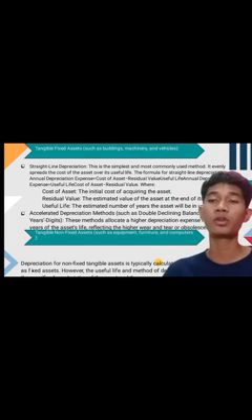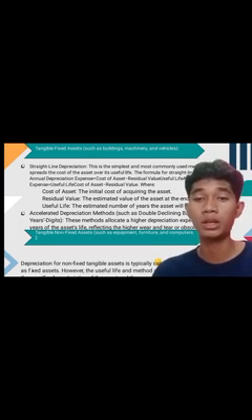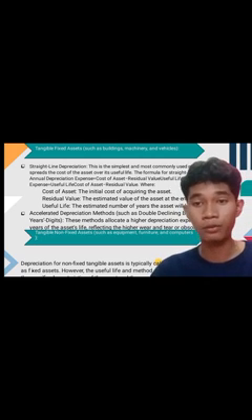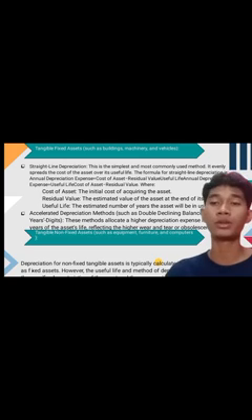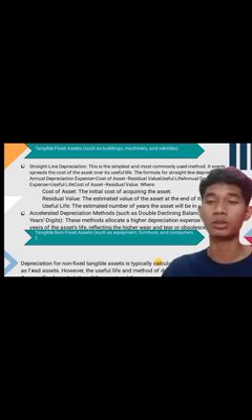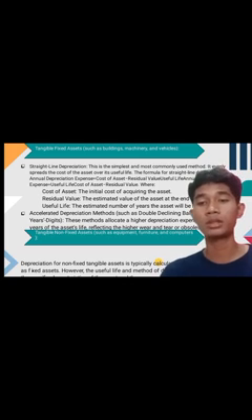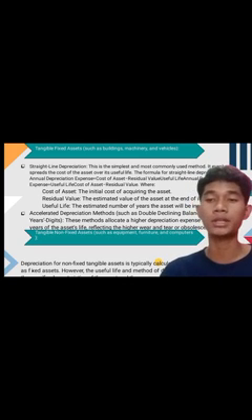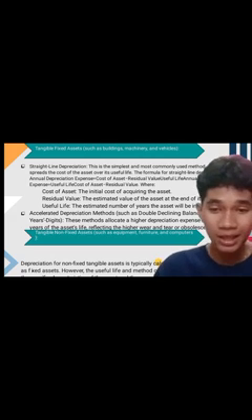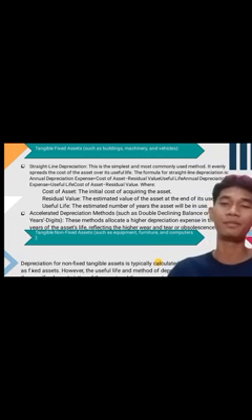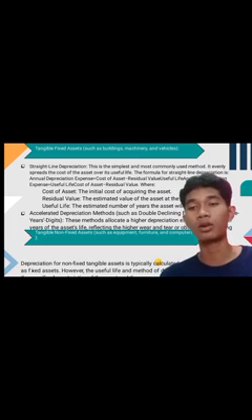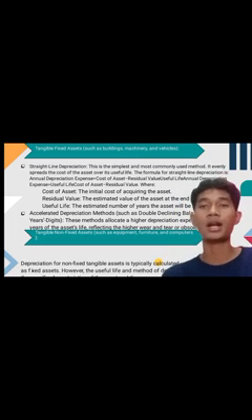The formula for straight line depreciation is annual depreciation expense equals cost of asset minus residual value, and accelerated depreciation methods. These methods allocate a higher depreciation expense in the early years of the asset life, reflecting the higher wear and tear or obsolescence.